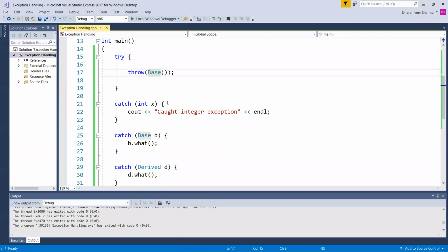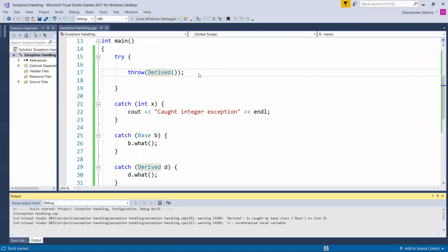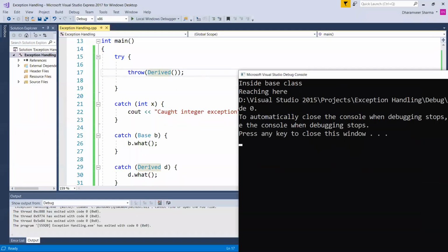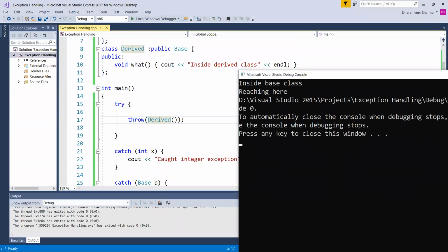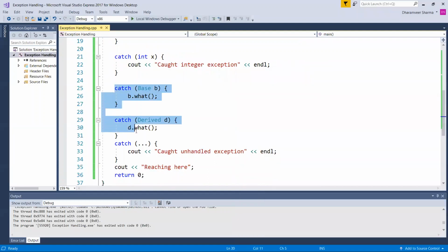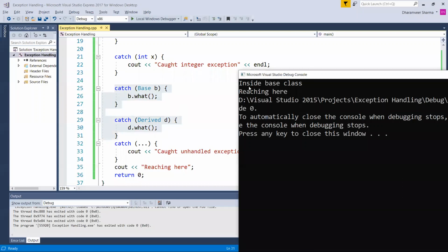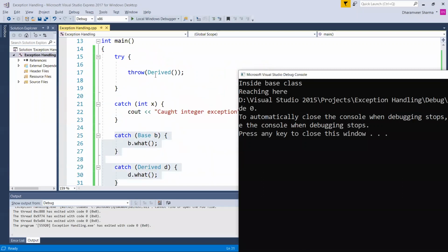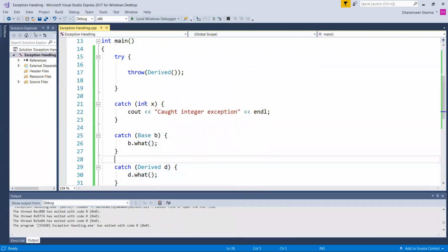So if I change it to derived, see what will happen. We have written in the derived class for the what function that it should write inside the derived class. But what is happening here? It is because of the problem with the sequence. When we are throwing an object of derived class, instead of writing inside the derived class, it is writing inside the base class, because derived is a type of base. So the sequence matters a lot here.